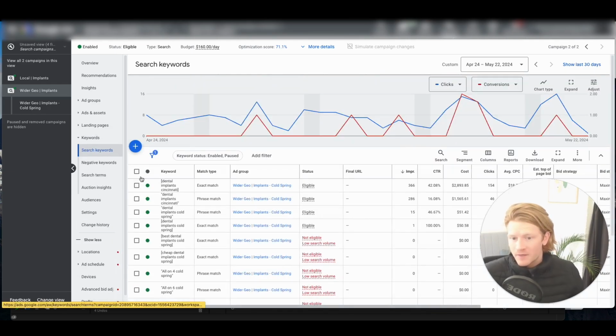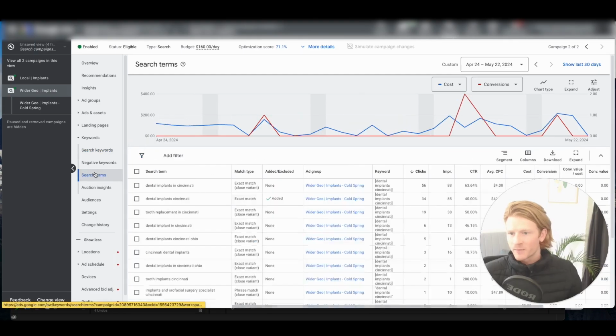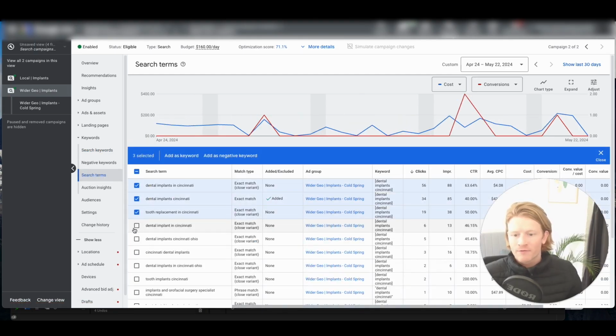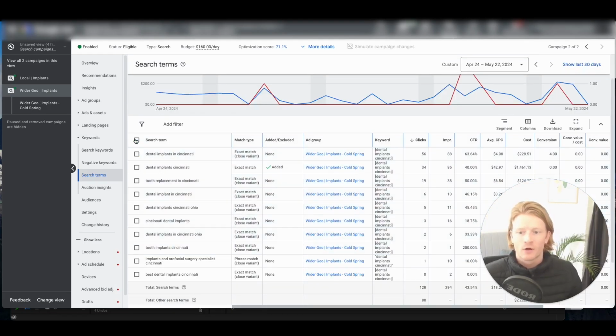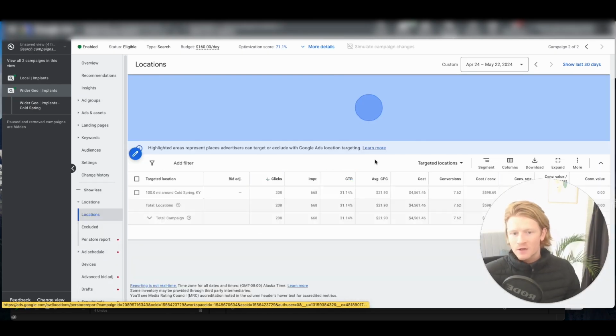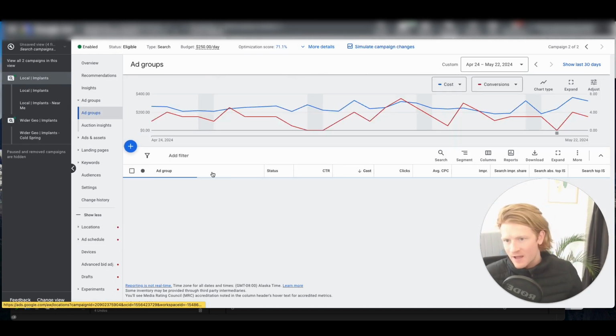So the keywords all reference Cincinnati or the actual suburb of Cold Spring. So we end up with search terms that all reference Cincinnati, Ohio, or if I keep going, the suburb of Cold Spring. And that's the whole point. That's the strategy I've described. So we end up with this campaign that's getting anyone within 100 miles as long as they've typed in implants and the location.